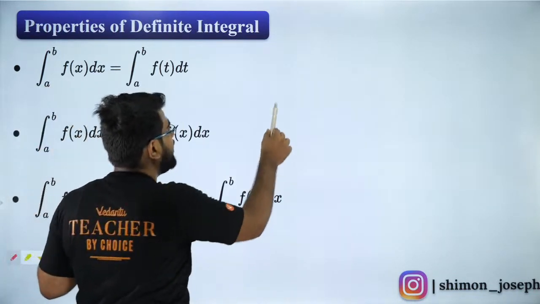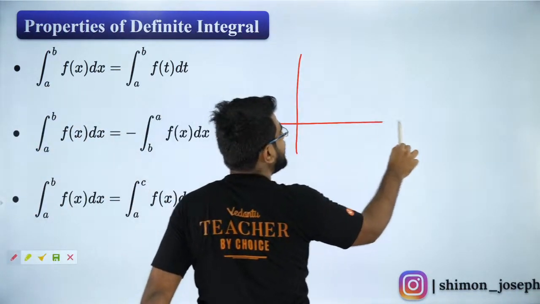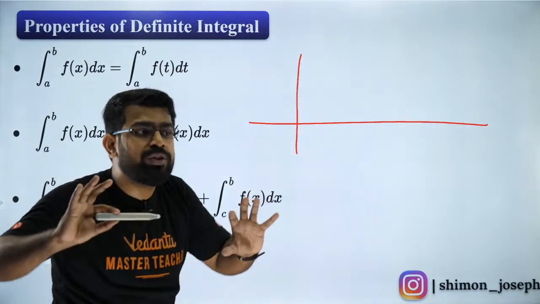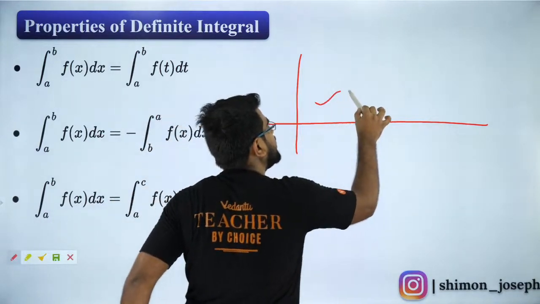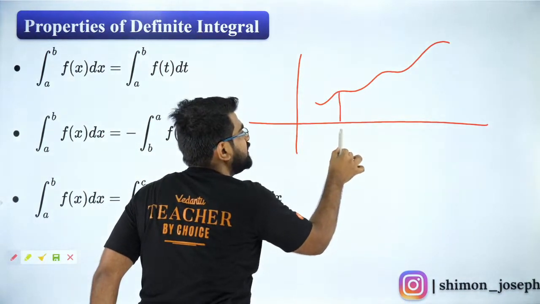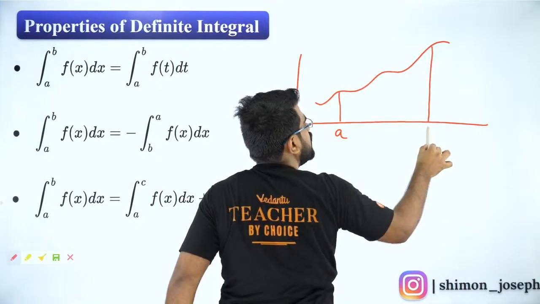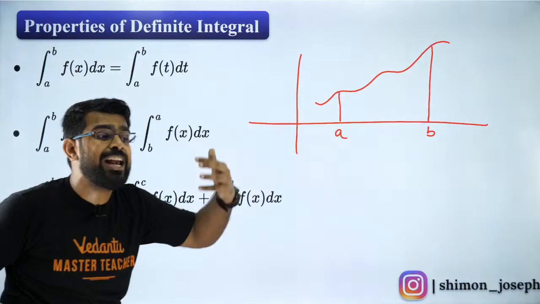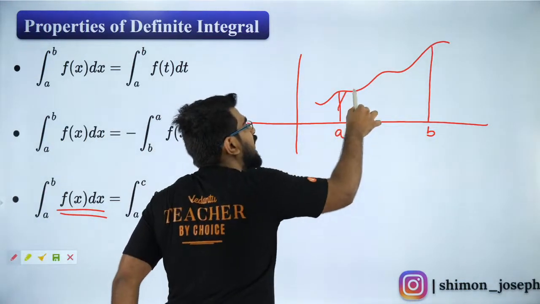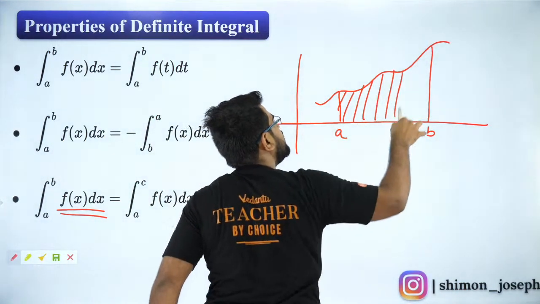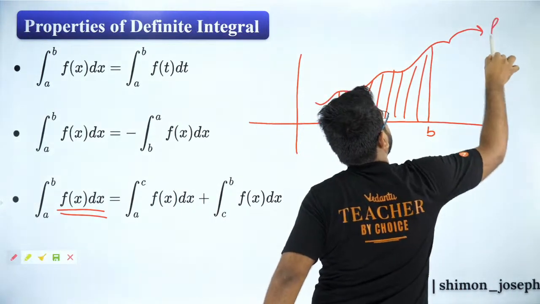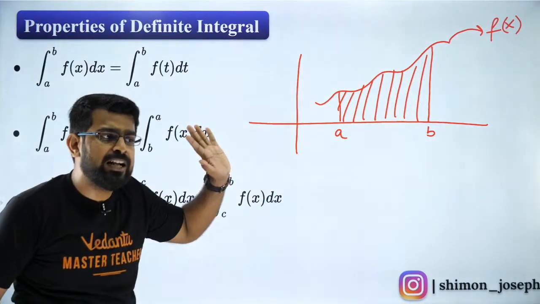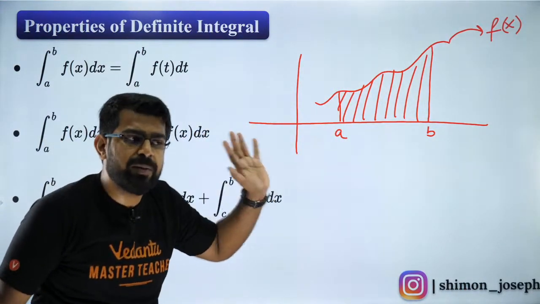So what does the third property say? If you want me to explain with a simple diagram, let me tell you very easily so that you don't forget. Let's do it step by step. Let us say this is A, this is B. So definite integration, integral a to b f of x dx, will give you the area under this particular graph. This is your f of x function. So integral from a to b will give you this area. Everybody knows that.